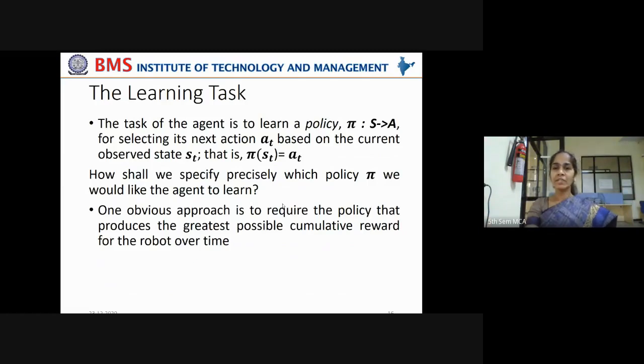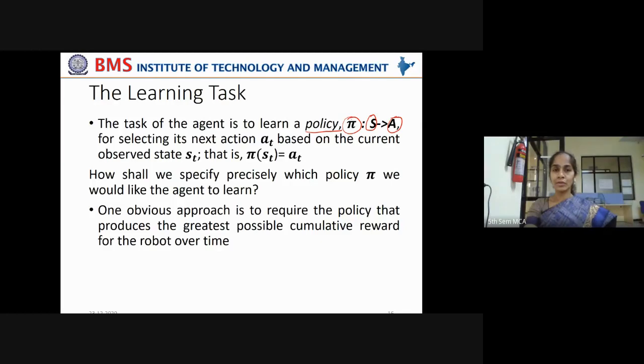For that, when the machine is learning a policy, a control policy, an optimal control policy, or let us first treat it as a control policy, then we'll go for the optimal control policy, pi star. So when the task of the agent is to learn a policy pi such that it maps from the set of states to the set of actions, meaning from which state it has to take an action to move to the next state. Okay, that mapping. For all the set of states, what are the possible actions that can be taken to move to the next state?